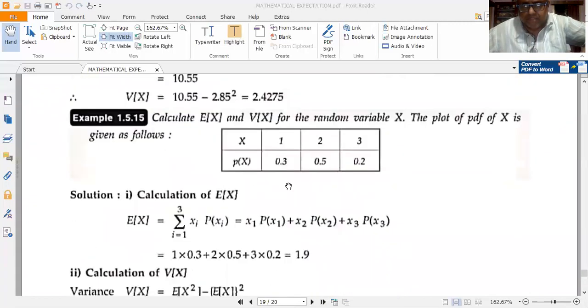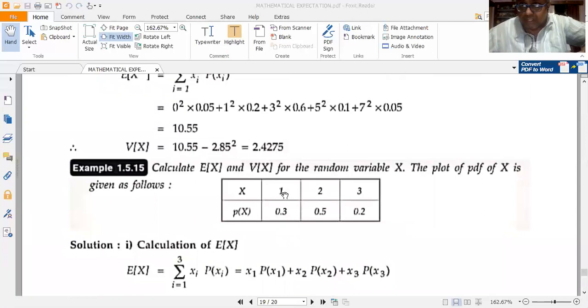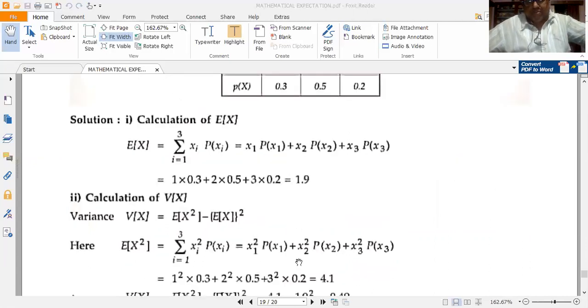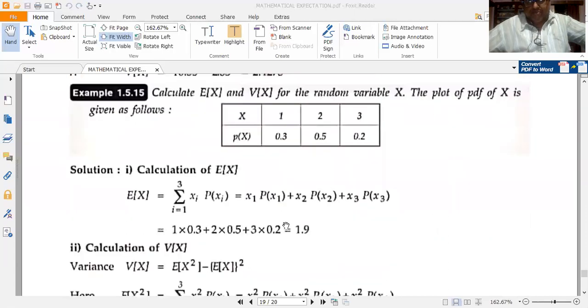So this becomes 1 squared into 0.3. I should square the x sample value, not p of x. Don't go and square p of x, it would be wrong. X squared, and here x1, x2, x3. So x1 squared multiplied by that corresponding probability p of x1, x2 squared multiplied by p of x2, next, x3 squared multiplied by p of x3. Like that. So 1 squared into 0.3 plus 2 squared into 0.5 plus 3 squared into 0.2.